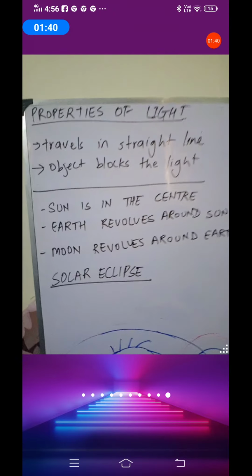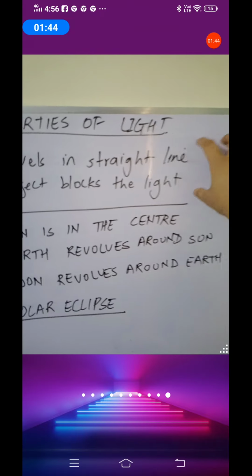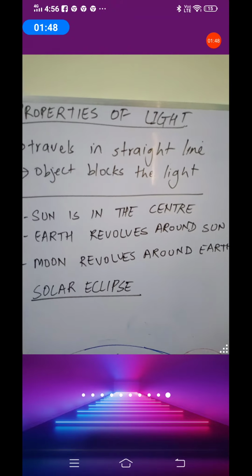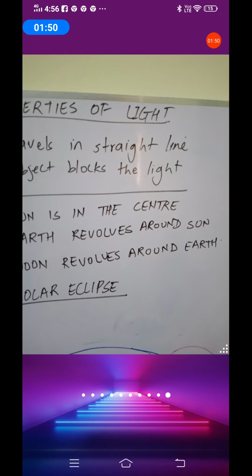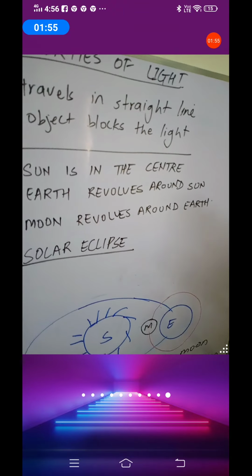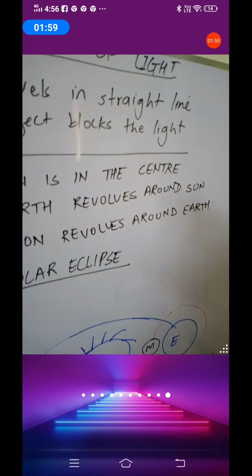Now, a few more things which you will be learning in the chapters to come. By the way, these points you will be learning again in the last chapter, light, sound, and force. Don't worry, but I have just taught you this because it is related to solar eclipse. Also, I would like to take a few pointers from another chapter that you will be learning later on, which is called solar eclipse.